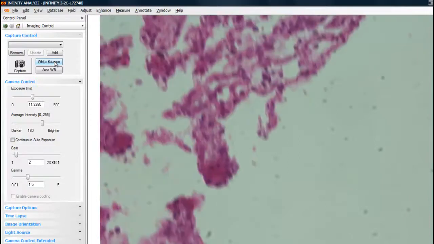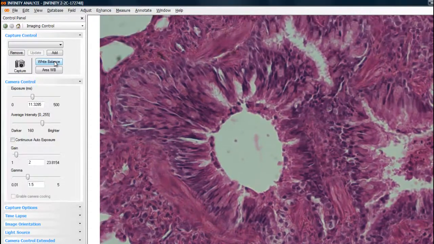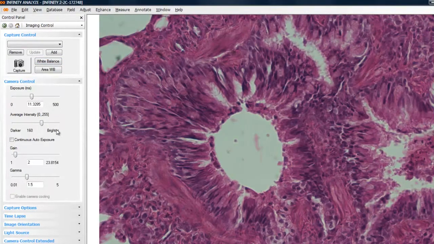The white balance function is designed to take a look at the input from the camera based on the whole scene and to adjust the camera's color gains to give a balanced output. Let's move the sample back into the field of view and see how the colors are improved. There are other controls within the application to fine-tune the color display, and those will be looked at in subsequent tutorials.